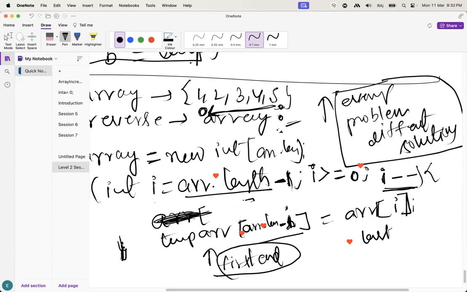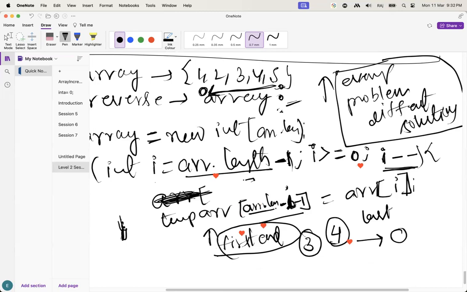Let's suppose i starts at array length minus 1, and the size of the array is 4. I want the fourth value, the last one, to be stored at the 0th index. How do we do that?